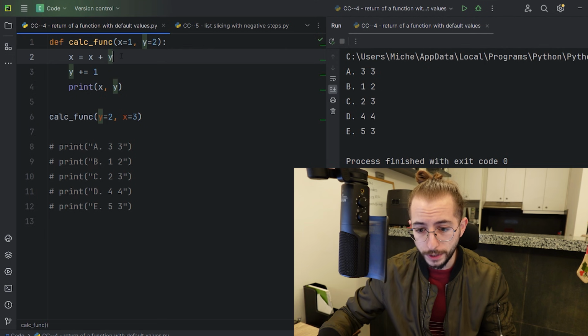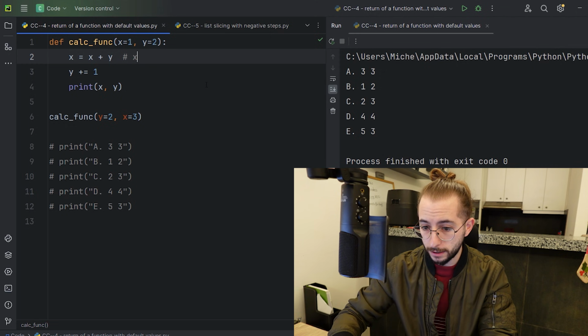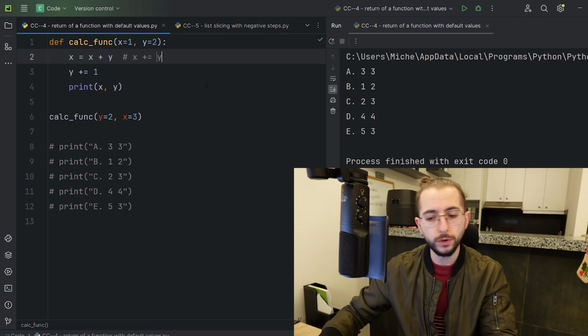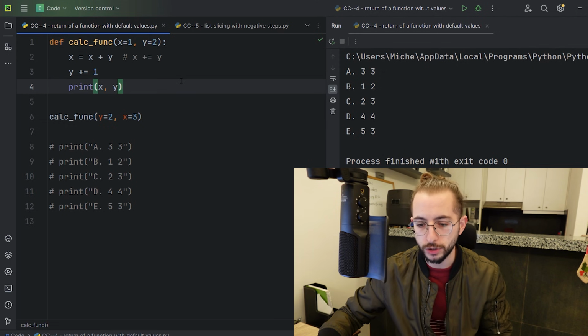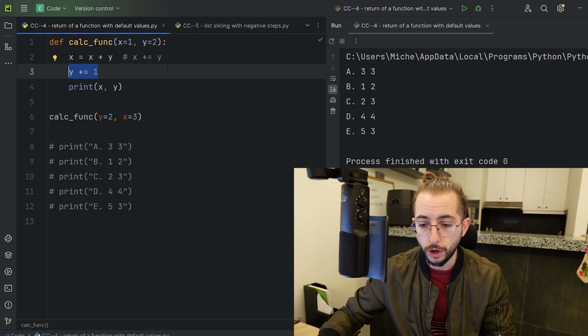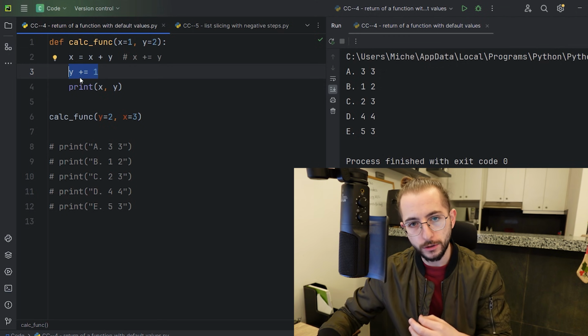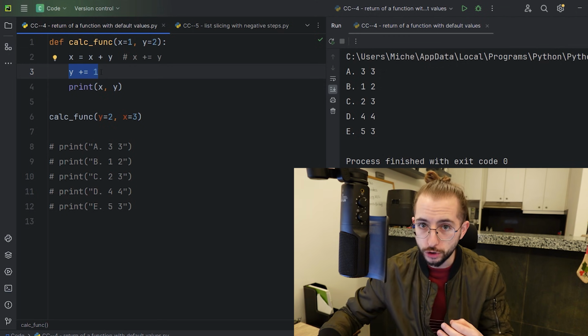Inside of this function, we have x is equal to x plus y. For those that know, you could have said x plus equals y, which would have been the same, but I'm just doing exactly what we've done right here, where we said y plus equals 1. Now, it's better to use plus equals only when there's an integer being added.